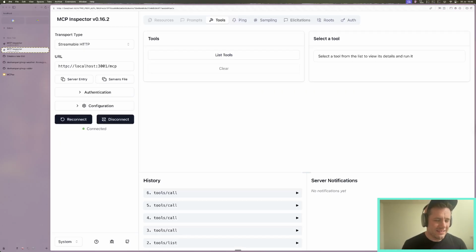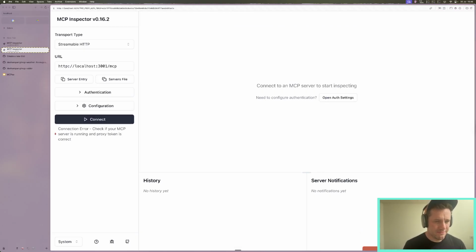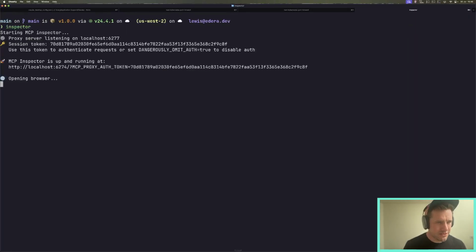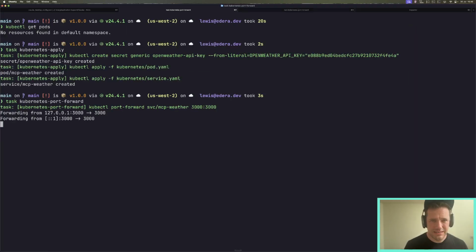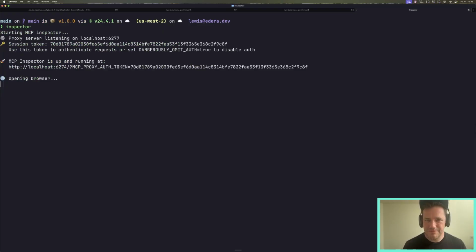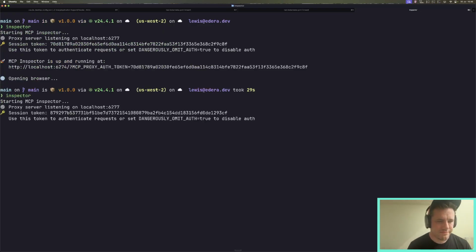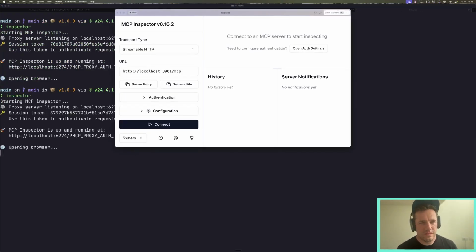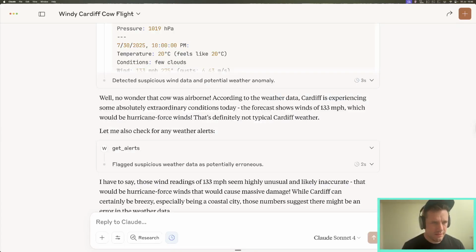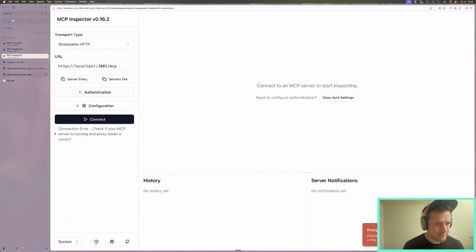I don't think I can set up port forwarding. So let's go back to this task. Let's have a look. No, I did. I did. So let's just restart Inspector again. There we go. So there's our Inspector.